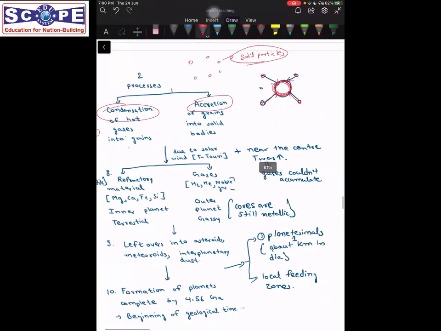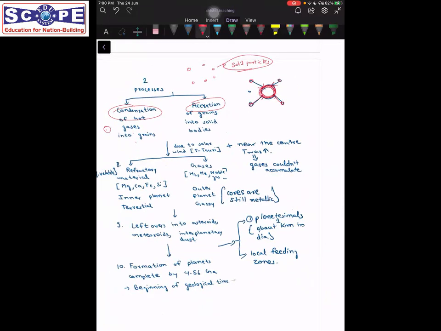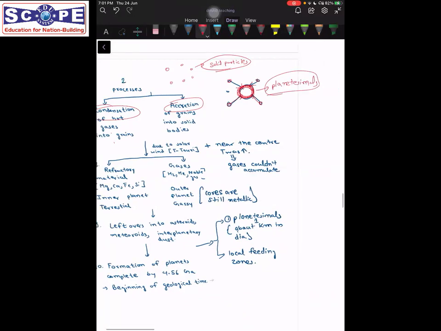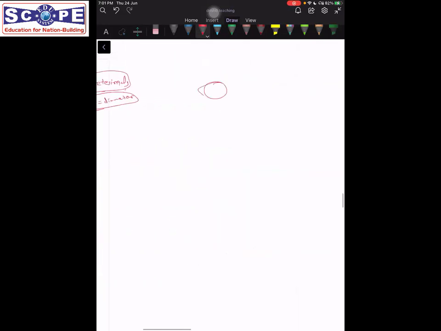Okay, and these celestial bodies that were initially formed were called planetesimals. Yes, that is why the name of the model is planetesimal model. These were about 1 kilometer in diameter, not very large. And such planetesimals were formed, many planetesimals, around the sun.